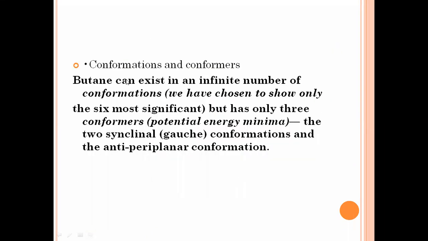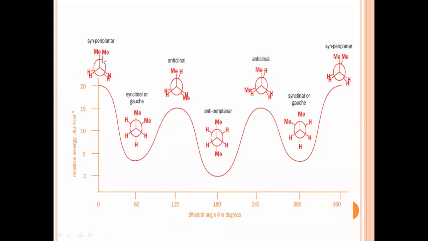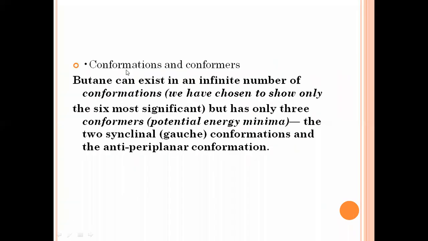So butane can exist in an infinite number of conformations. I have already discussed that. See here in the diagram, we have discussed only the rotation in steps of 60 degrees. But during a 60 degree rotation, this methyl functional group will also rotate through 5 degrees, 10 degrees, 15, 20. Likewise, it will give n number of conformations during this rotation.